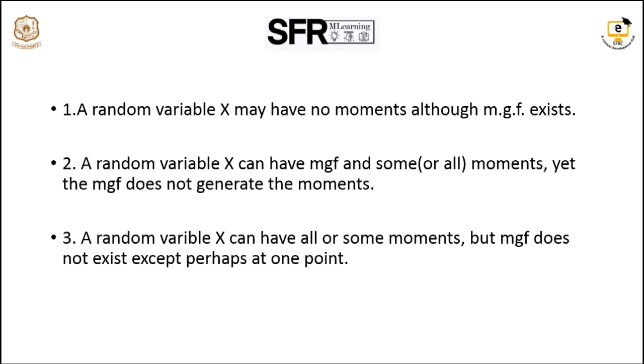And in the third case, a random variable x can have all or some moments, but the MGF does not exist except perhaps at one point. In the normal case, we are able to derive all the moments for the given random variable.